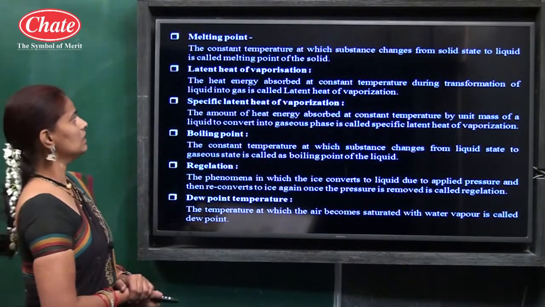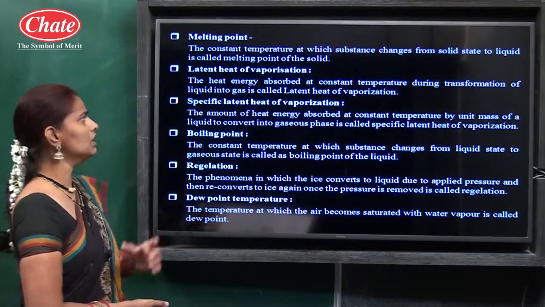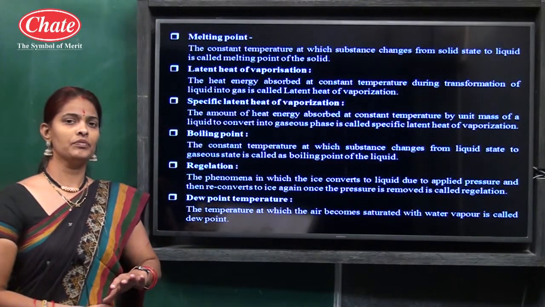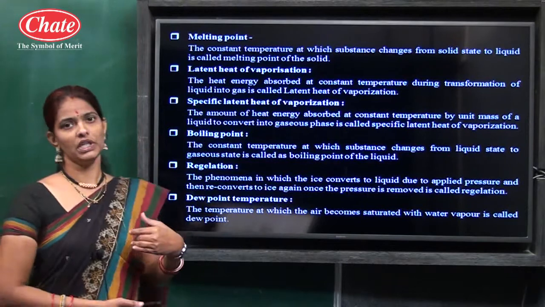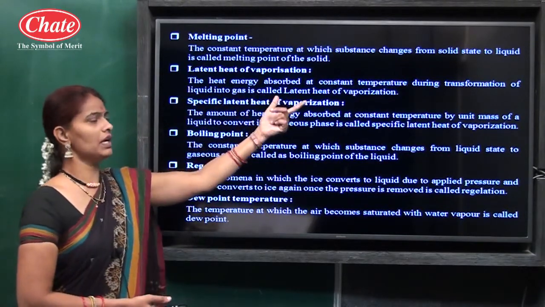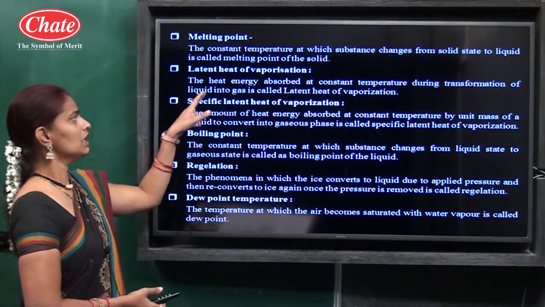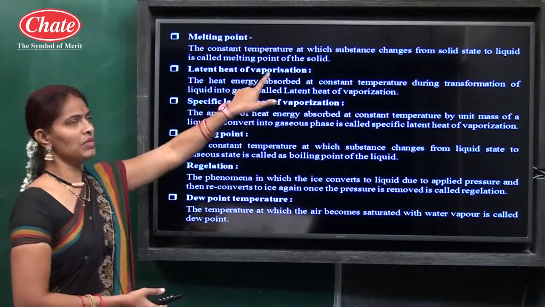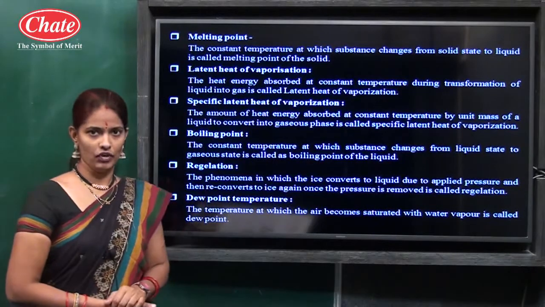Then the second term, latent heat of vaporization. We know latent heat means the amount of heat energy that is either absorbed or released. Here it is the heat energy that is absorbed. So heat energy absorbed at a constant temperature during transformation of liquid into gas is called latent heat of vaporization. Vaporization means formation of vapor, and vapor forms from liquid.